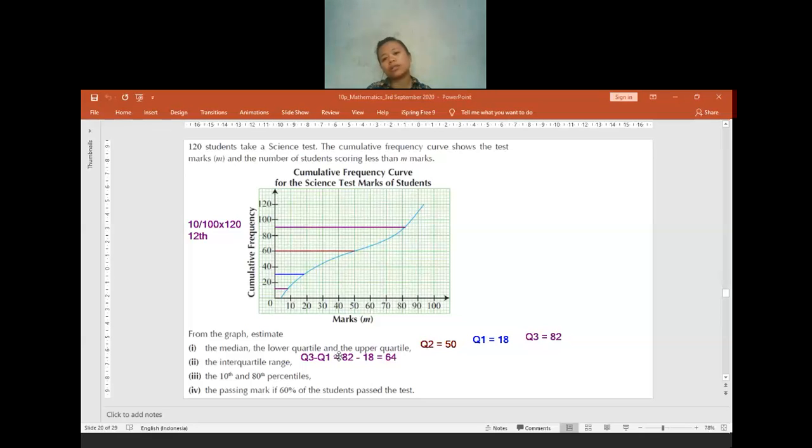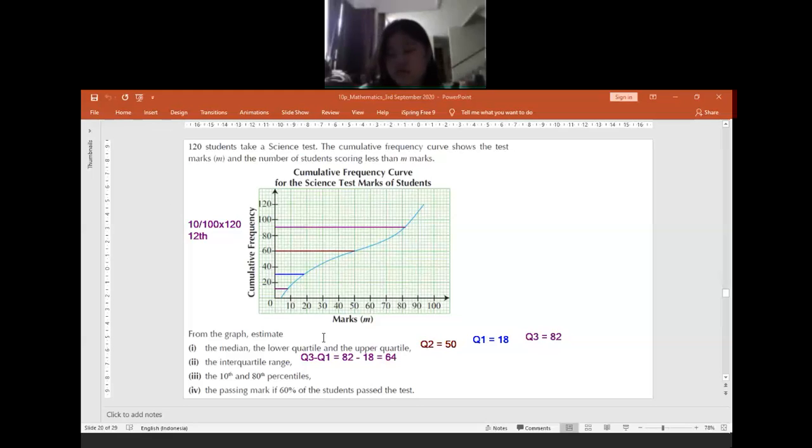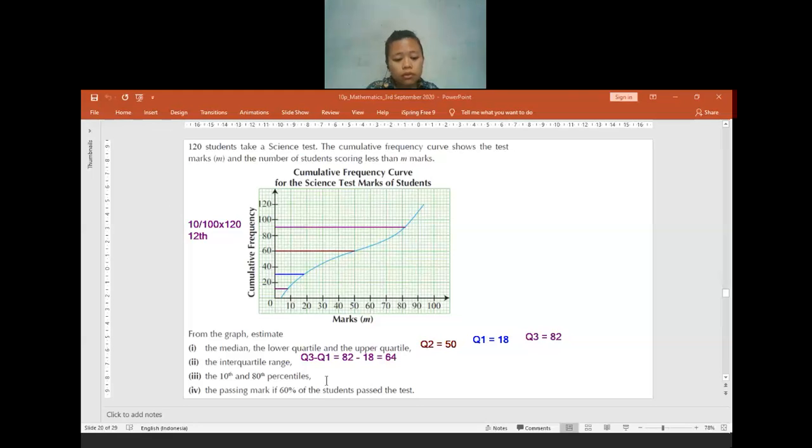Is it the 12 there, or is there anyone who disagrees if I put the 12 there? So how many is the 12? It's supposed to be around 8. Yeah, it will be around 8. Is there anyone who has any question for the 10th one? So the 10th one will be around 8. And then what about the 80th?